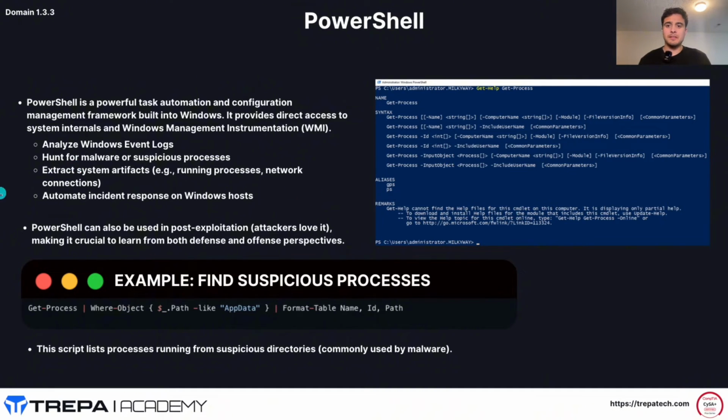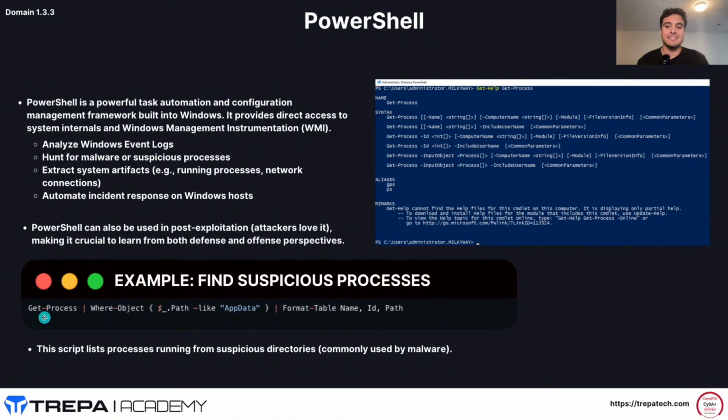So we'll go over some of the definitions here: analyze Windows event logs, hunt for malware, suspicious processes, extract system artifacts, and automate incident response on Windows hosts. PowerShell can also be used in post-exploitation, making it crucial to learn from both defense and offensive perspectives. This is just an example of how we can get a process right on a Windows machine using PowerShell.